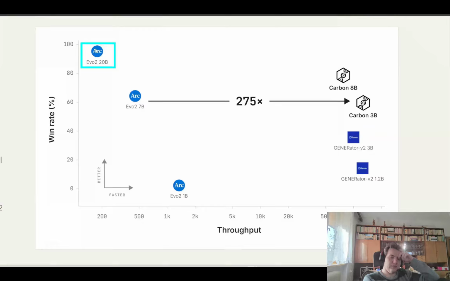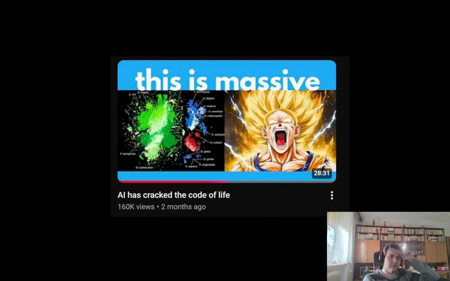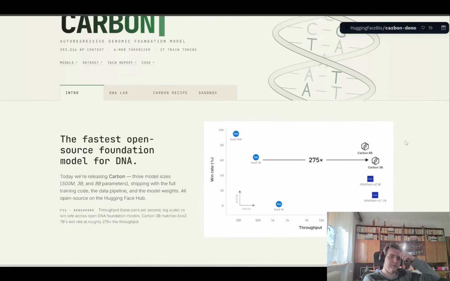Now, the larger version of Evo 2 still has the highest win rate. This is the most performant. In fact, I already did a full explainer video on Evo 2, so see this video if you want to learn more. Anyways, this is a super fast and lightweight model for processing DNA.